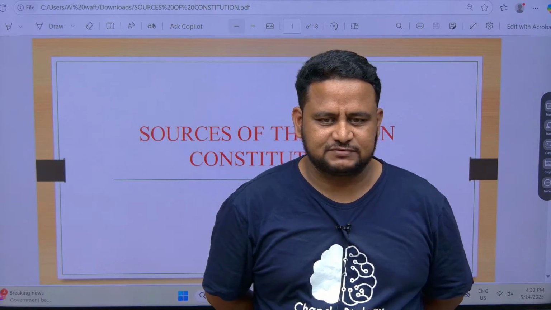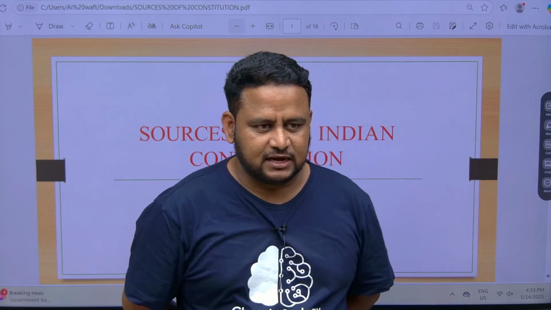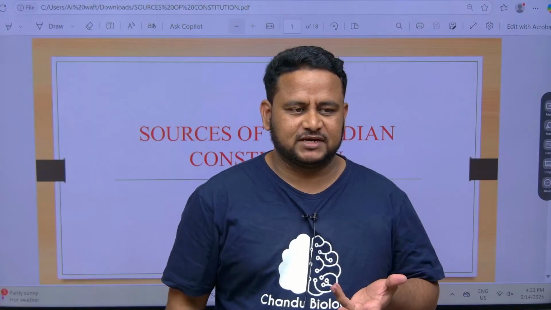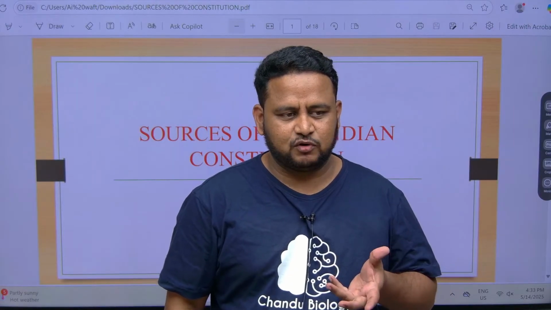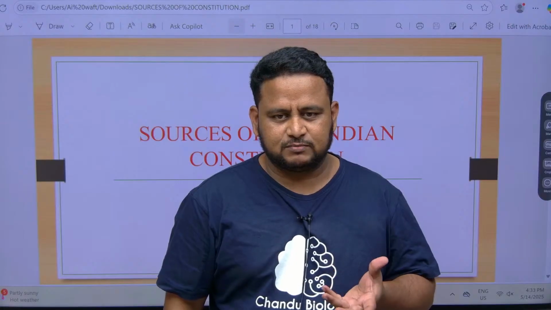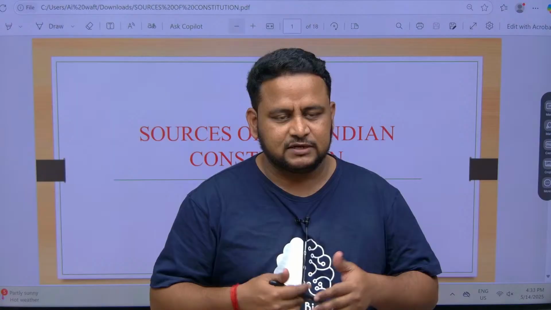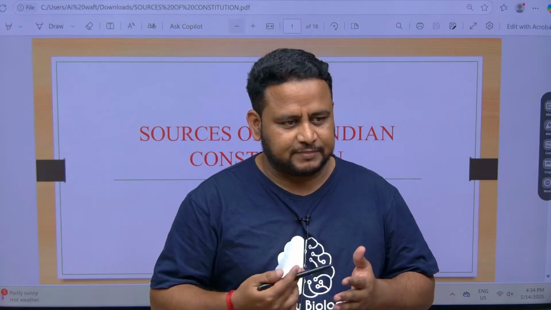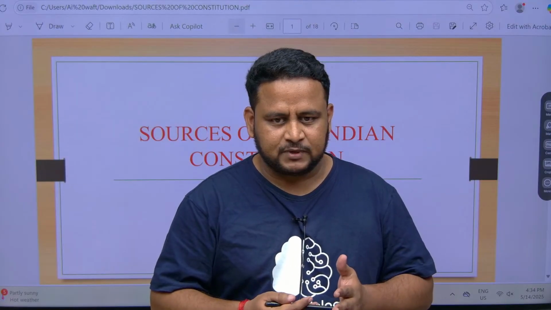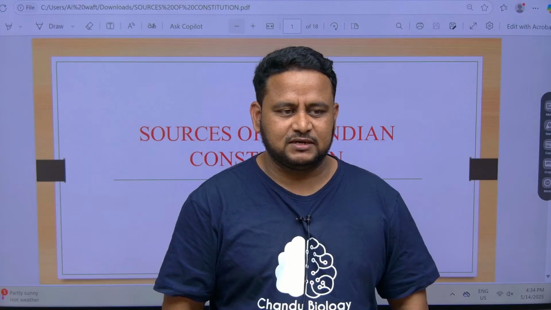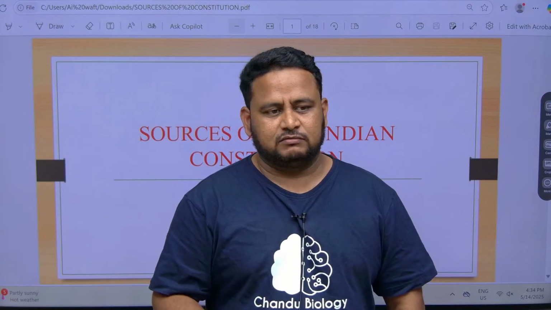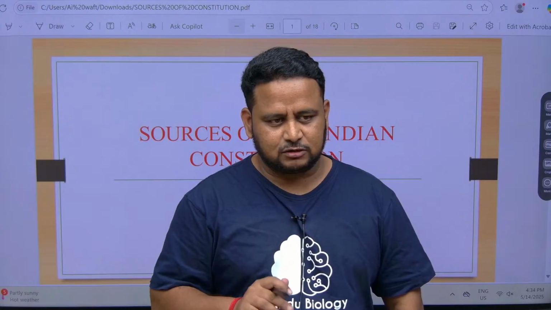In the previous class, we discussed the introduction to Indian polity, and I told you what a constitution making body is, and we discussed in brief about the Constituent Assembly. What was the process involved in making the Constituent Assembly? How was India divided? That is, in terms of British provinces, princely states, and also Chief Commissioner's areas. And what was the strength of the Constituent Assembly? It was 389.